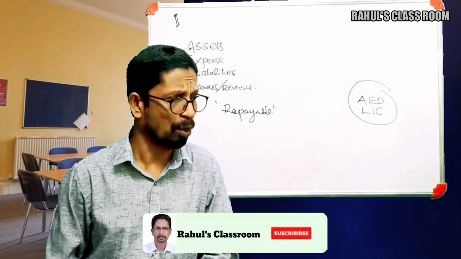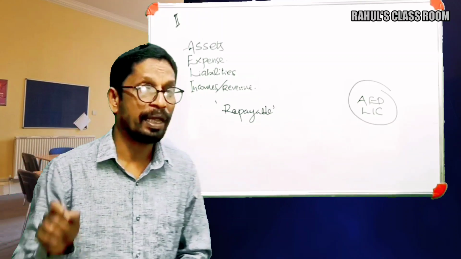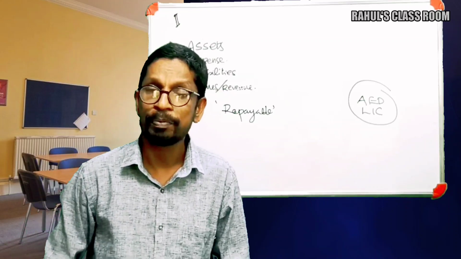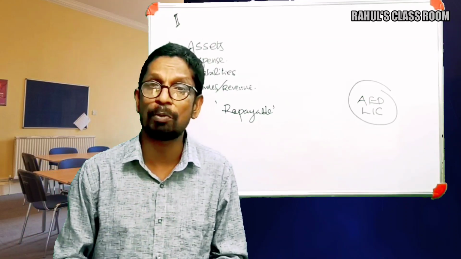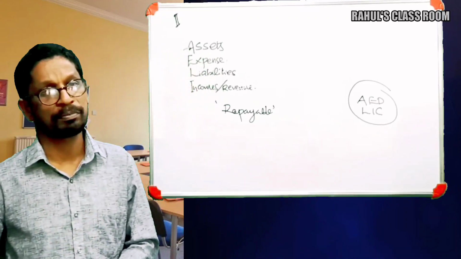So the term liabilities means the receipts which are refundable. Once we receive such an amount, it should be refunded or is repayable.